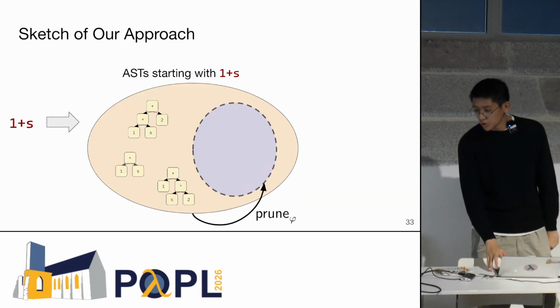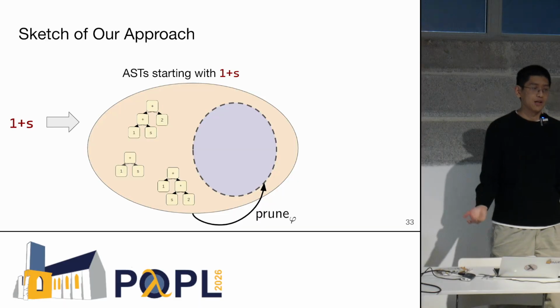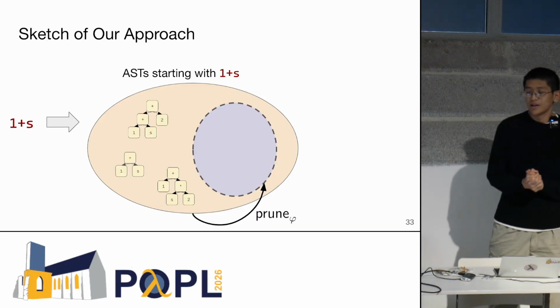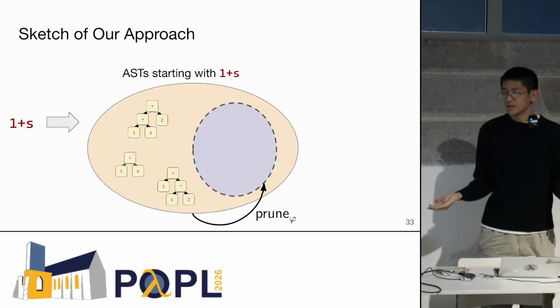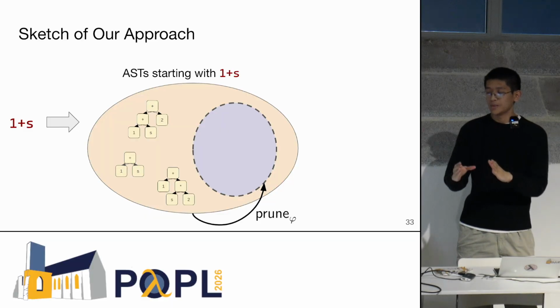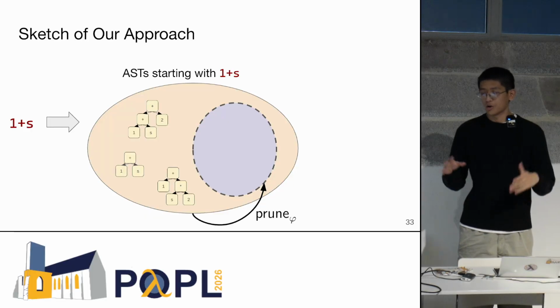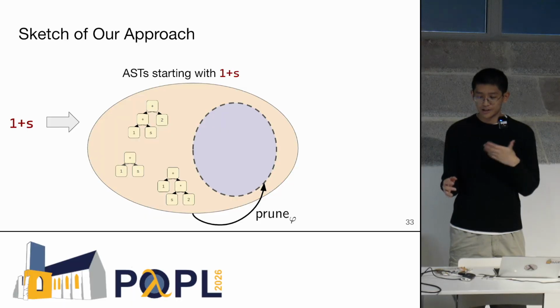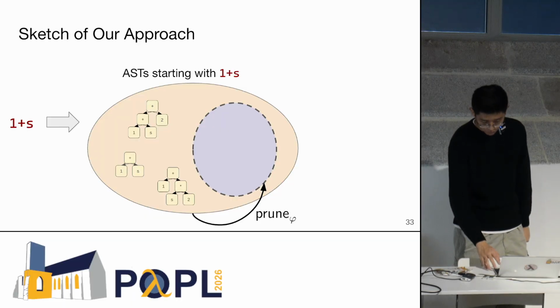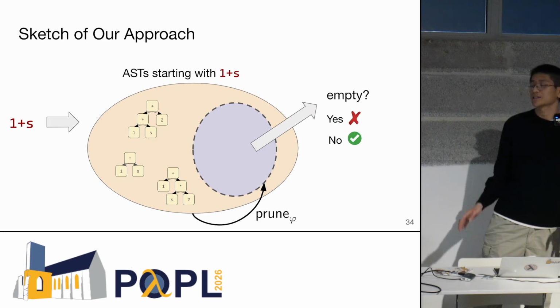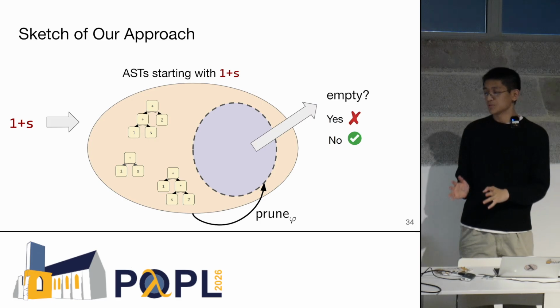And we are going to take our pruning function that I mentioned was an input to our system. What the pruning function is going to do is take this entire space and shrink it to some subspace of programs that approximates the set of constraint satisfying ones. Then we're going to ask, is this shrunk subspace empty?